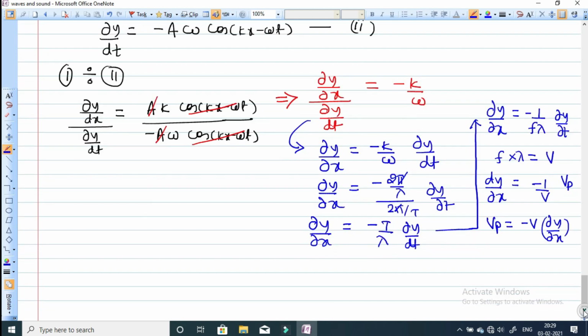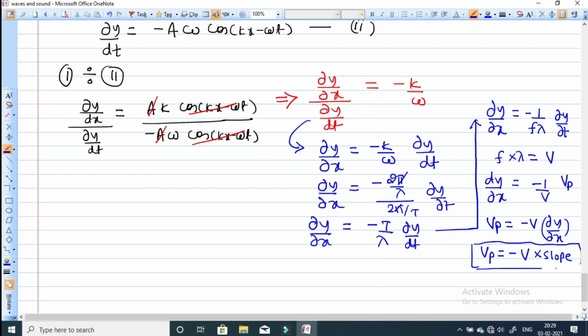So Vp will be equal to minus V, that is the wave velocity. Vp is particle velocity, and dy by dx is giving you the slope. When the slope is negative, then negative, negative, positive, particle velocity will be positive. When the slope of the graph is positive, positive, negative, it will give you the negative, means particle velocity is negative, means it is going in the downward direction.